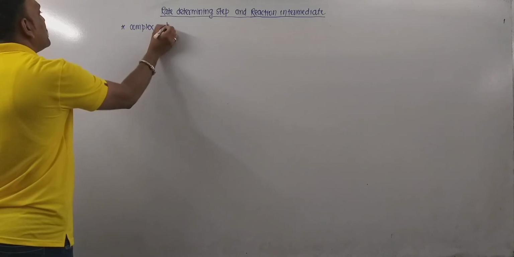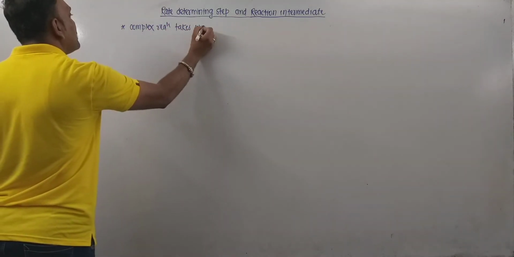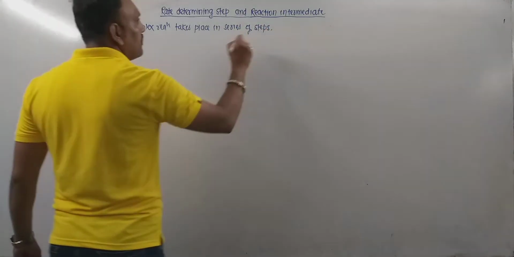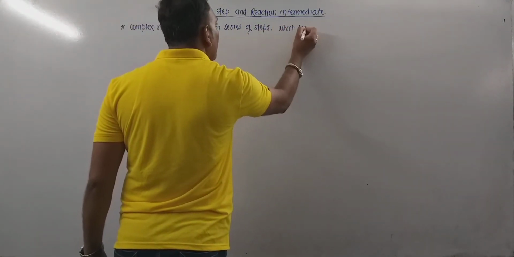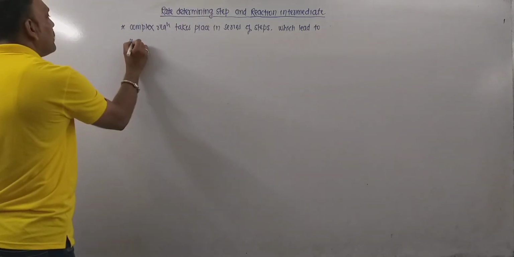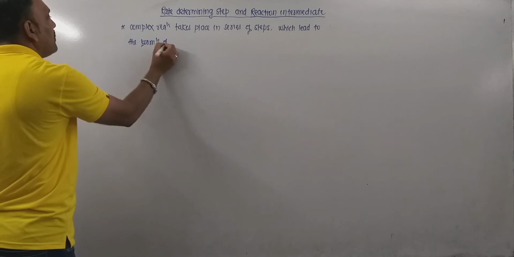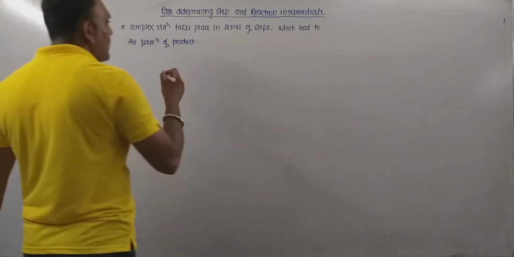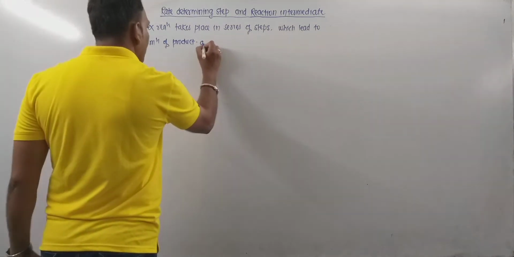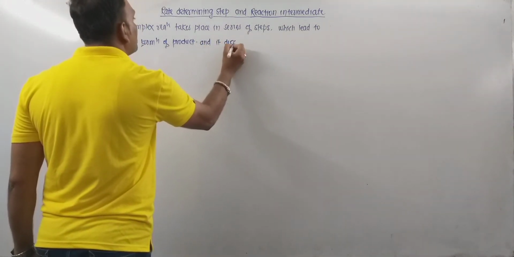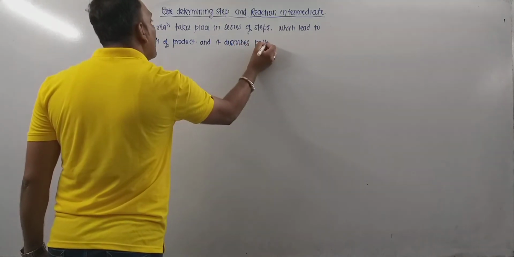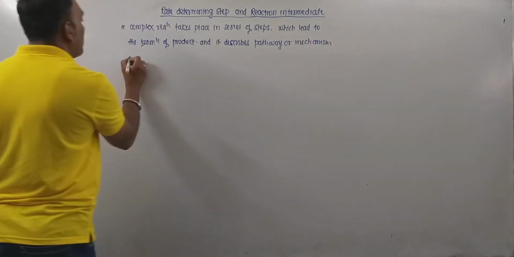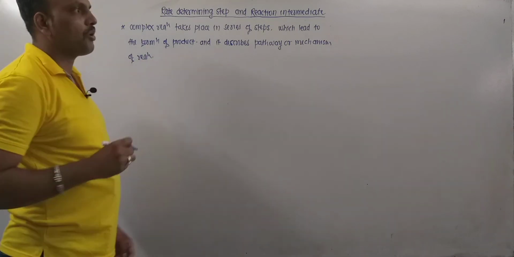A complex reaction takes place in a series of steps which lead to the formation of product from reactant, and it describes the pathway or mechanism of reaction. This is the most important thing.